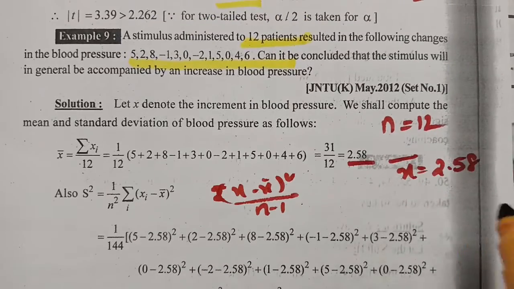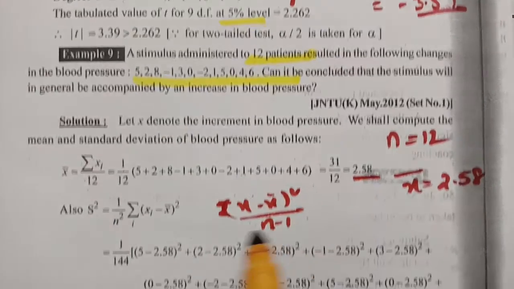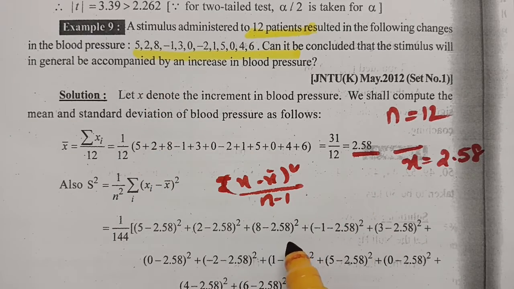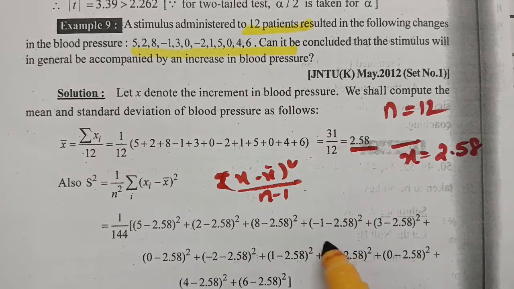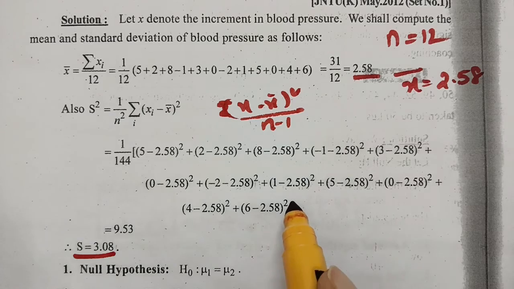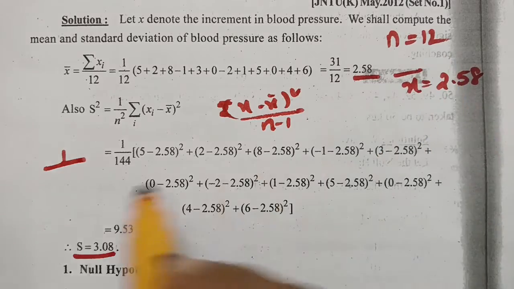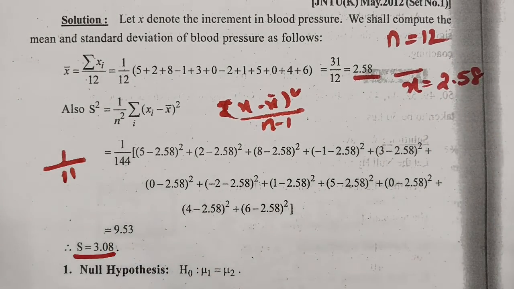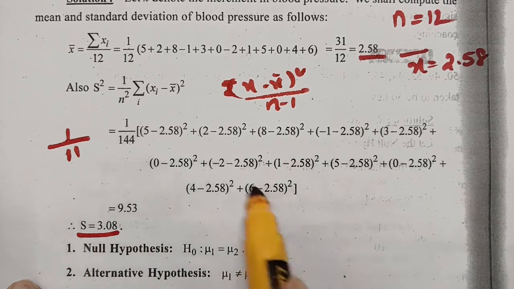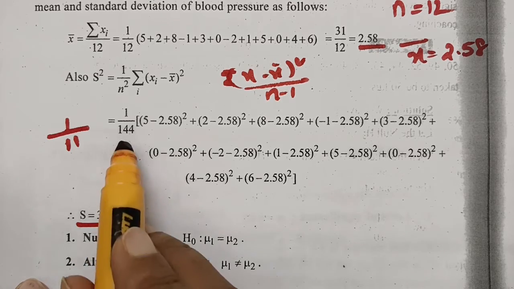In general, we have to subtract 2.58 from each and every value, that is 5 minus 2.58 whole square, next 2 minus 2.58 whole square, and 8 minus 2.58 whole square, and minus 1 minus 2.58 whole square, till the last value, 6 minus 2.58 whole square, divided by n minus 1. N here is 12, so we have to divide by 11. Then we take the square root of this value. Please do the calculation.